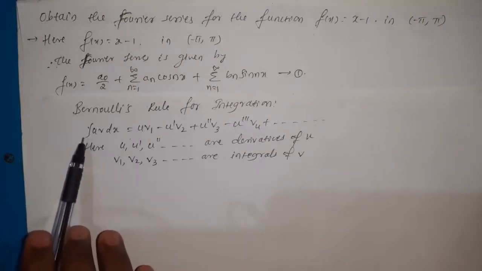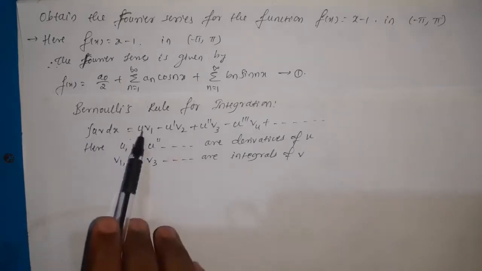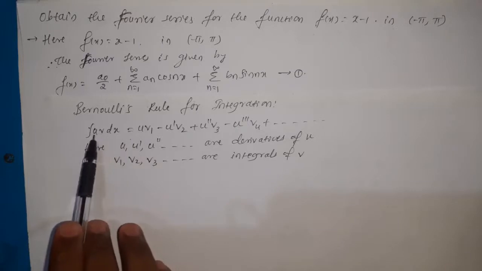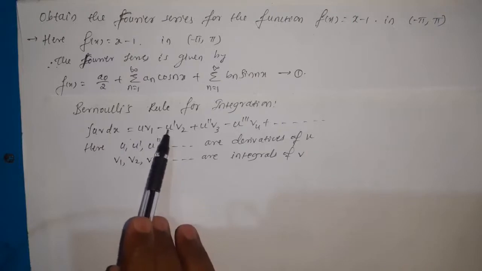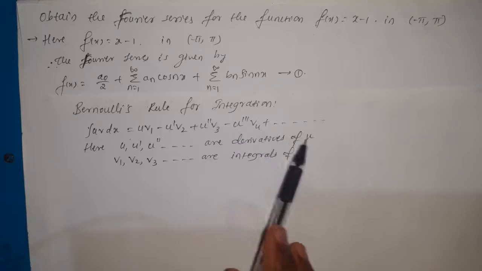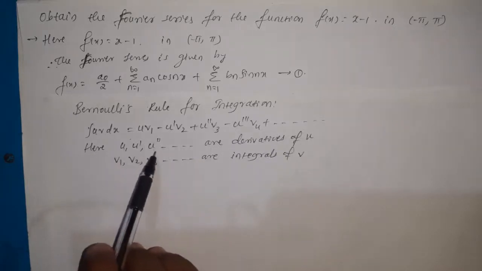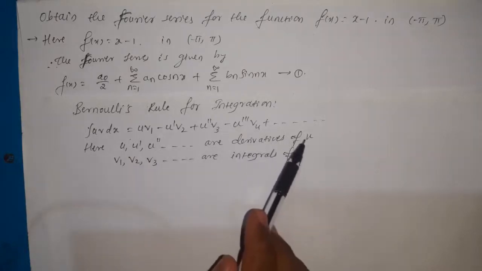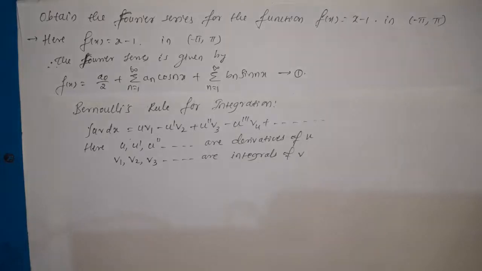So here, integration of u into v dx is equal to u into v1, meaning the first function as it is, into v1, minus u dash v2 plus u double dash v3 minus u triple dash v4 and so on up to infinity. Here u dash, u double dash are derivatives of u, and v1, v2, v3 are the integrals of v. Means here we are differentiating the first function and integrating the second function.